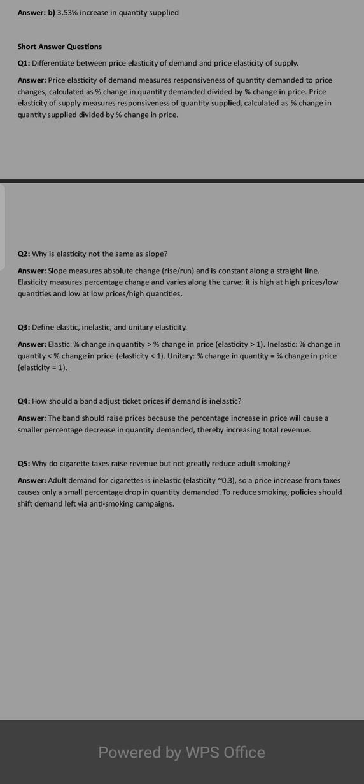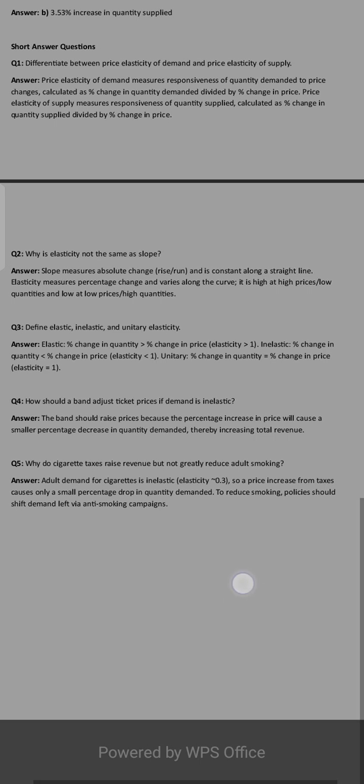Question number 5. Why do cigarette taxes raise revenue but not greatly reduce adult smoking? The answer is adult demand for cigarettes is inelastic, so a price increase from taxes causes only a small percentage drop in quantity demanded. To reduce smoking, policies should shift demand left via anti-smoking campaigns.